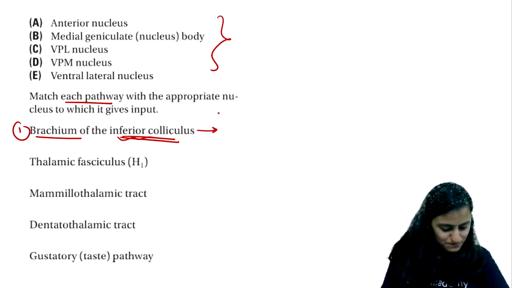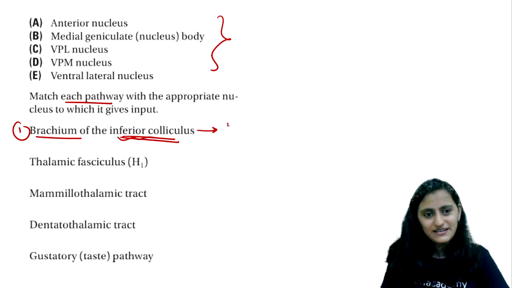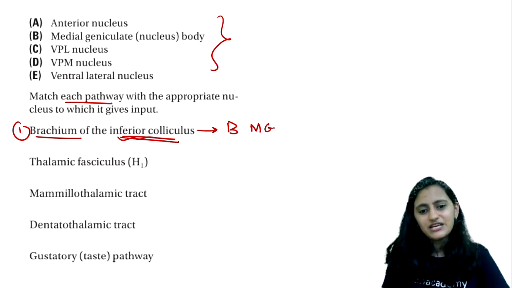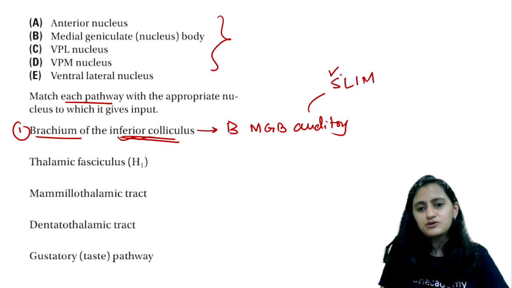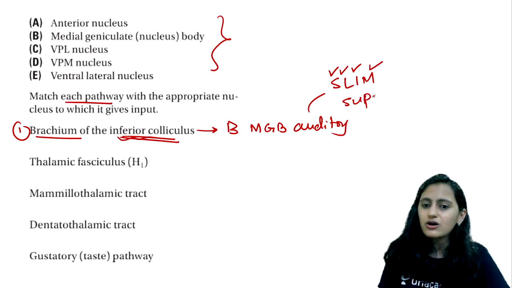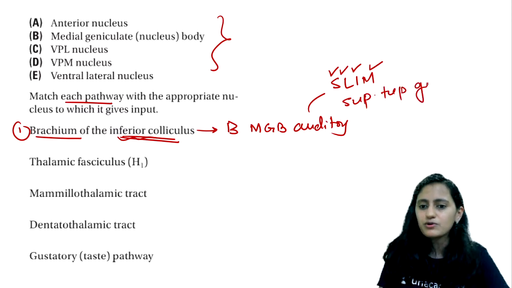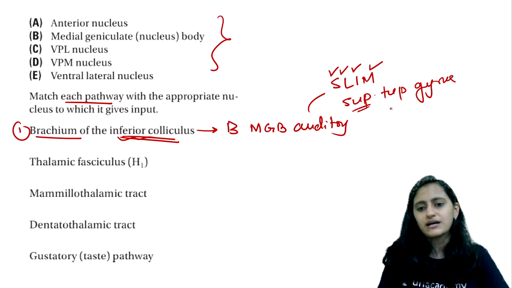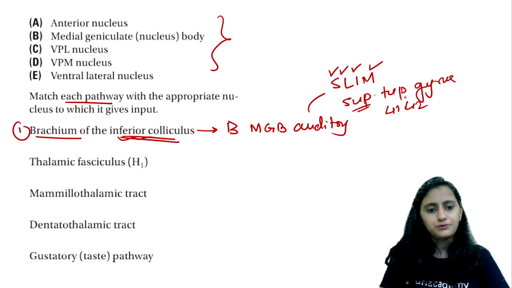Very good, absolutely right. It is the medial geniculate body, which is the auditory pathway. We said it is slim: superior olivary nucleus, lateral lemniscus, inferior colliculus, and the medial geniculate body. And the cortex is the superior temporal gyrus, area 41-42.